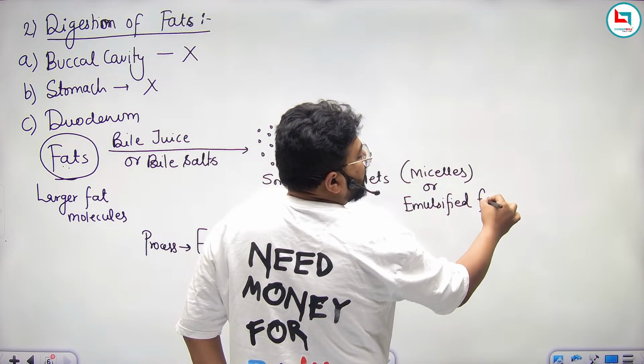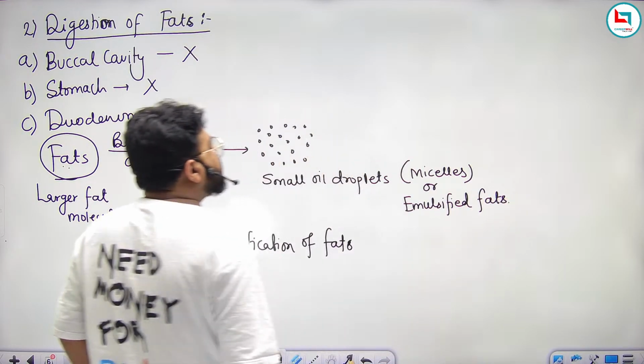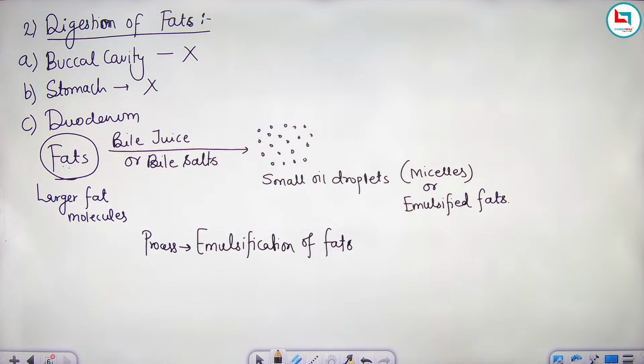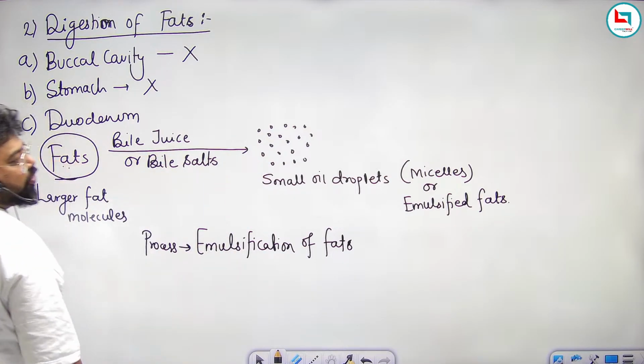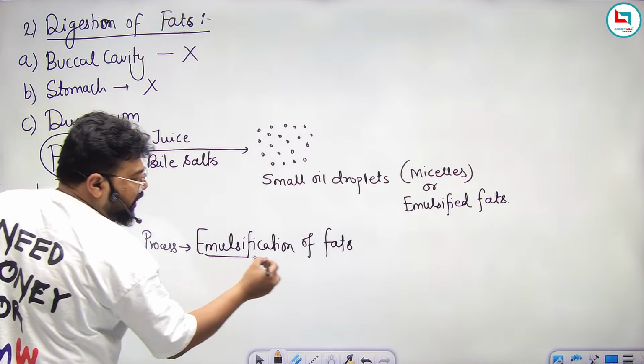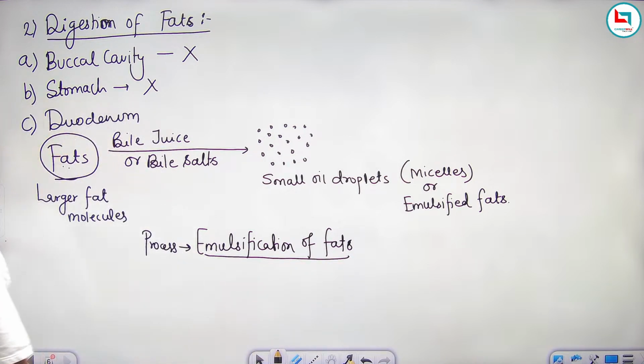So basically, what is emulsification of fat? The conversion of larger fat molecules into smaller oil droplets by the action of bile salts. This process is known as emulsification of fat.